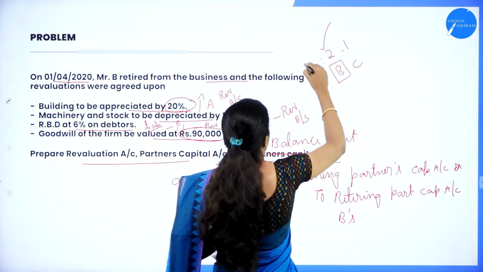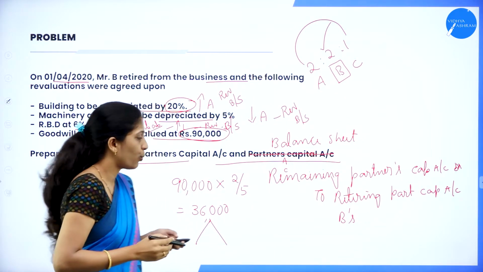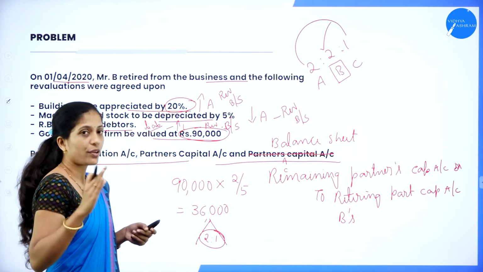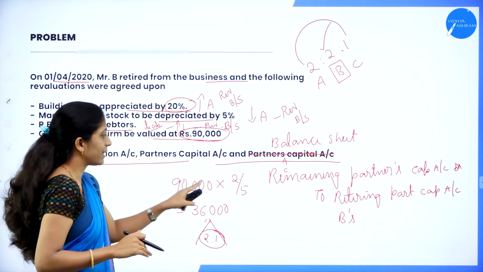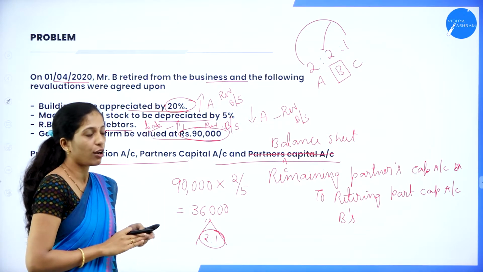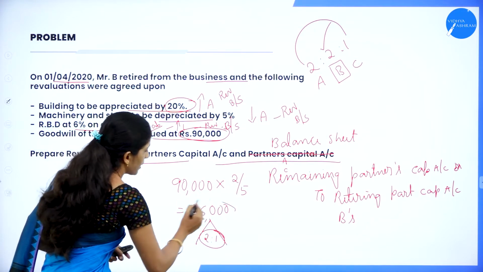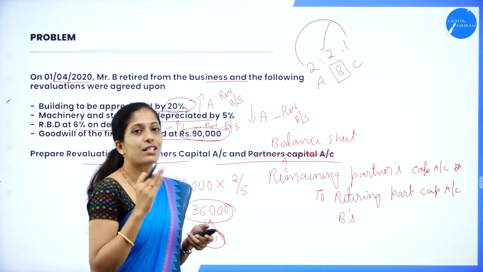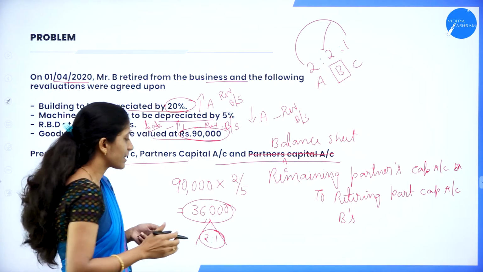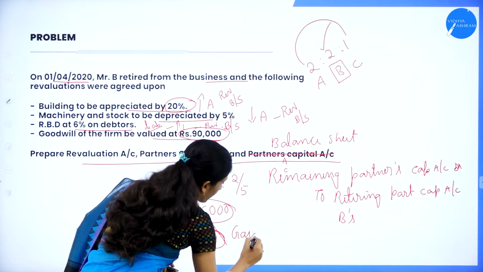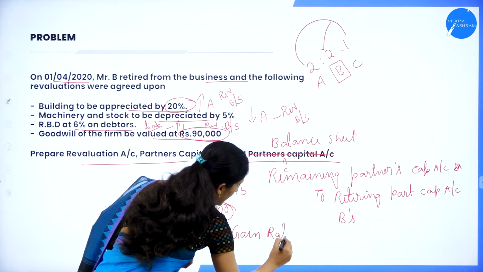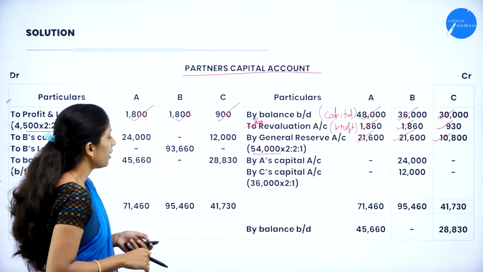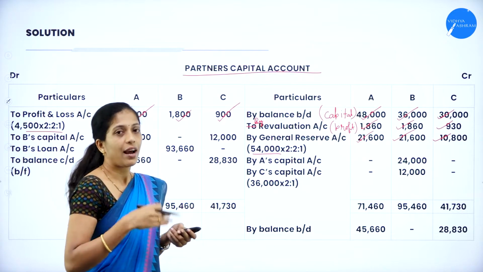Now B retires. What is the remaining ratio? 2:1. So this has to be distributed in the 2:1 ratio. They have given the valued goodwill 90,000. Take the retiring partner's share of goodwill, 2/5, so I'll get 36,000. Distribute this 36,000 in the remaining ratio, that is 2:1. It's nothing but the gain ratio. So we have to distribute in the gain ratio. When you distribute, let us see what amount we'll get. You know the entry; I have already told you.